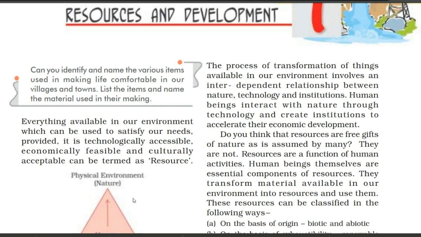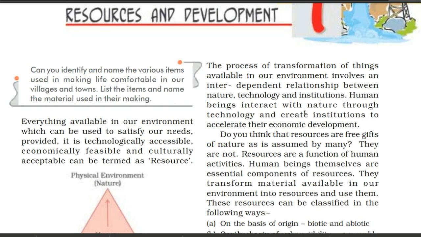So here this diagram has been explained through these lines. Whenever you are going to transform anything and make that thing, you are going to take that thing from the environment and convert it into a finished product and make a resource. For all of that, it depends on some points. So where is it going to be dependent? It's going to be dependent on the relationship between nature, technology and institutions.